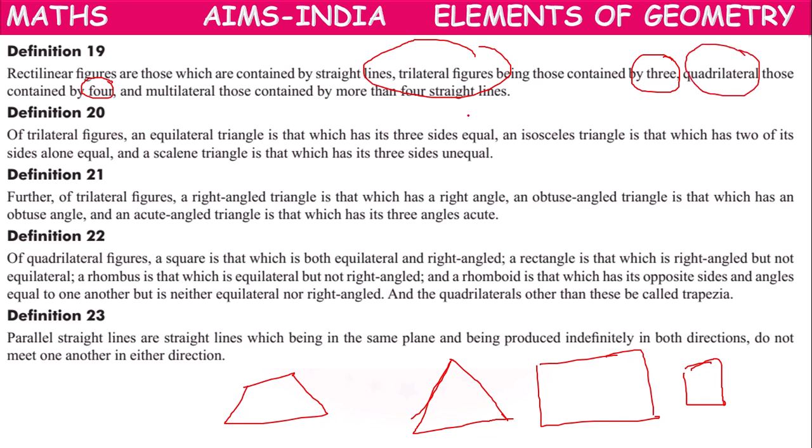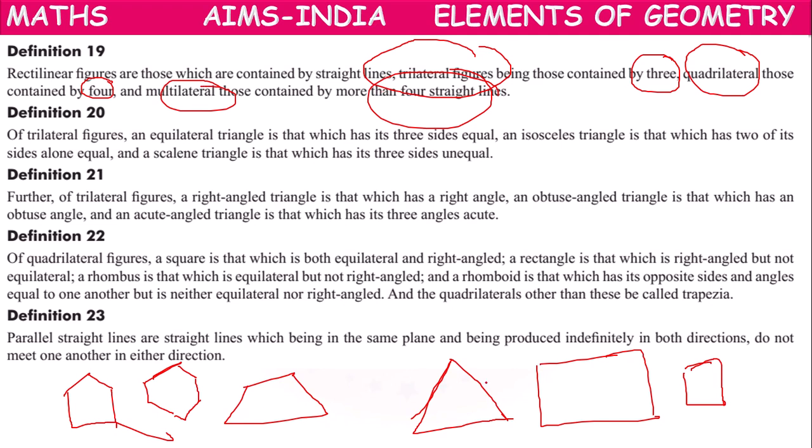And multilateral, by more than four straight lines, like this pentagon, or like this hexagon. These are called multilateral.